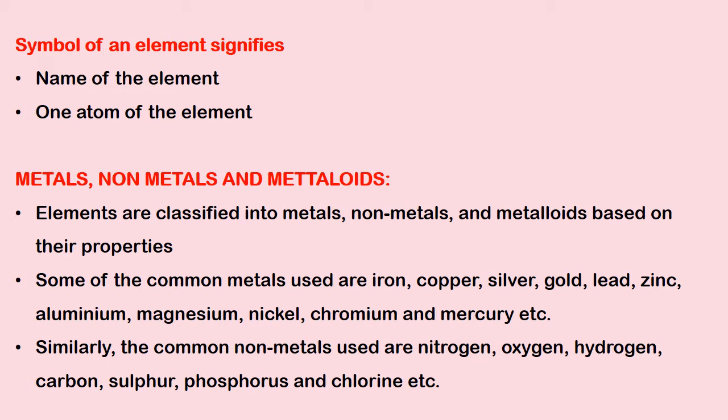Metals, nonmetals, and metalloids. Elements are classified into metals, nonmetals, and metalloids based on their properties. Some of the common metals used are iron, copper, silver, gold, lead, zinc, aluminium, magnesium, nickel, chromium, and mercury. Similarly, the common nonmetals used are nitrogen, oxygen, hydrogen, carbon, sulfur, phosphorus, and chlorine, etc.